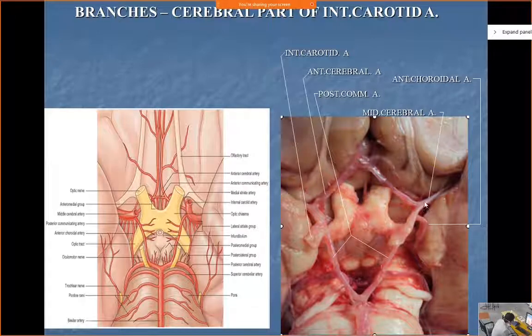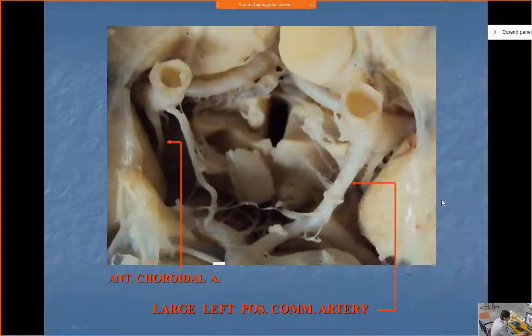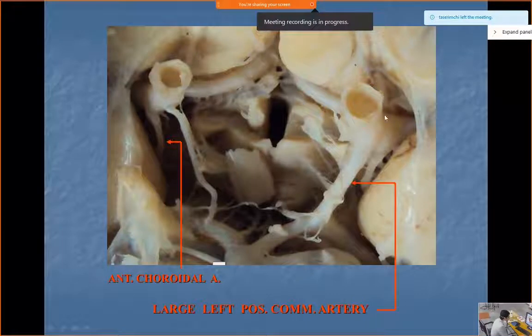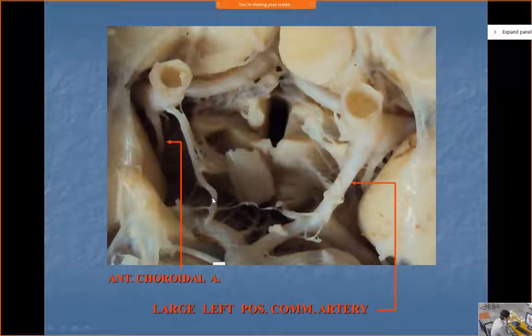So these are the branches of the internal carotid. Again, you see the internal carotid of either side. It has given the posterior communicating; see, the posterior communicating on either side are a little different, it is small on this side. This is the anterior choroidal, then it will divide into middle cerebral and anterior cerebral.